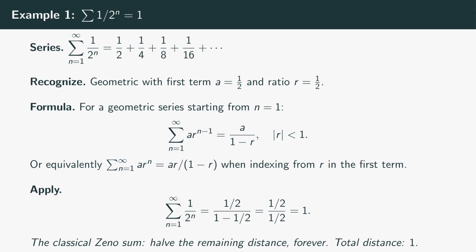First worked example. The cleanest infinite sum in mathematics. The sum from n equals 1 to infinity of 1 over 2 to the n equals 1/2 plus 1/4 plus 1/8 plus 1/16 and so on. Each term is half the previous, so it's a geometric series with first term a equals 1/2 and ratio r equals 1/2. The formula: for a geometric series whose first term is a and whose common ratio is r, with the absolute value of r less than 1, the sum is a over 1 minus r. Plug in a equals 1/2, r equals 1/2, so the sum is 1/2 over 1 minus 1/2, which is 1/2 over 1/2, which is 1. The whole infinite sum equals 1.